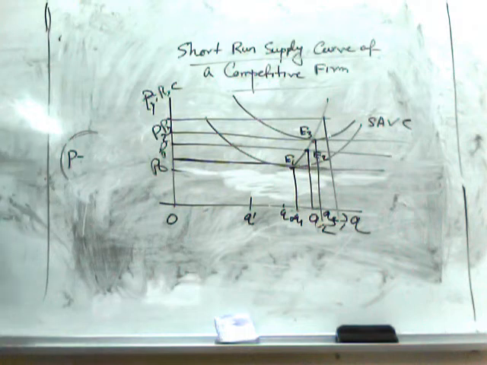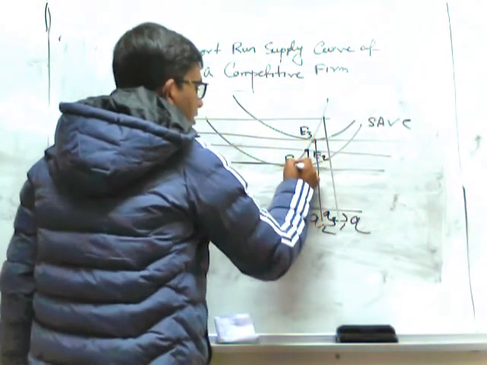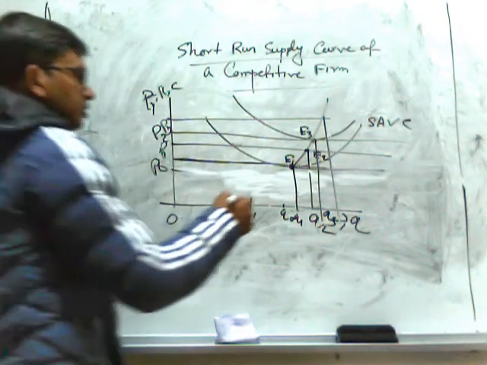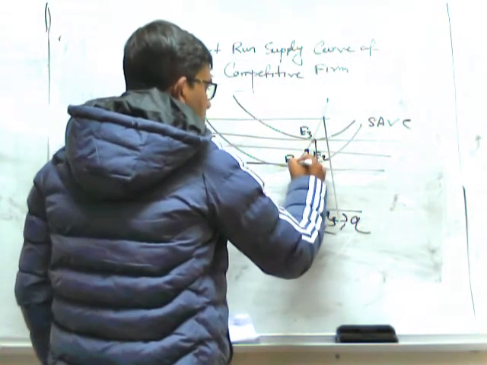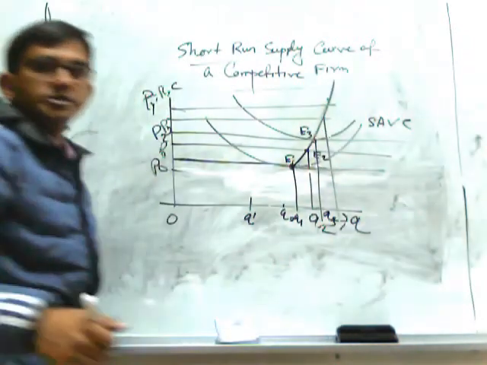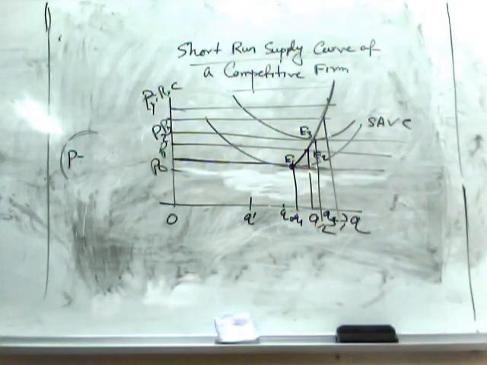That's why, starting from the shutdown point, the upward rising part of the marginal cost curve is definitely the supply curve of a competitive firm. And we have already discussed how we can derive the market supply curve by using the individual supply curves. So this is how we can derive the short run supply curve of a competitive firm.